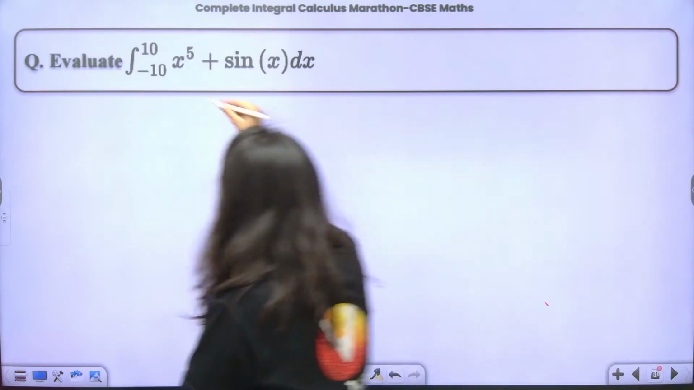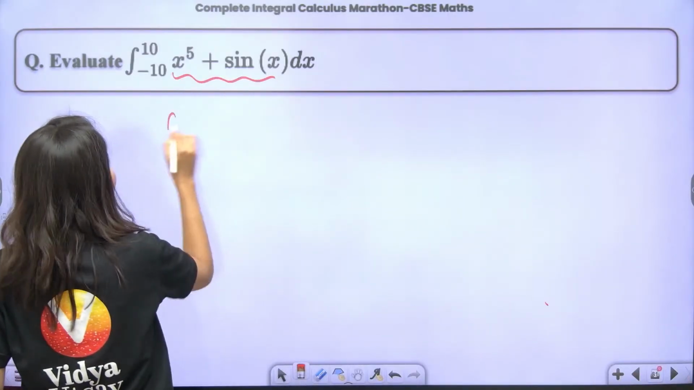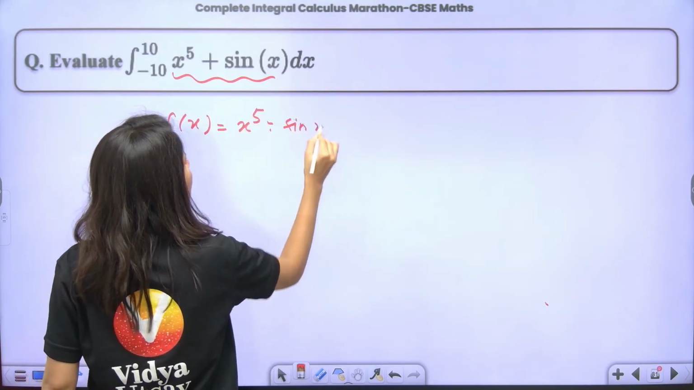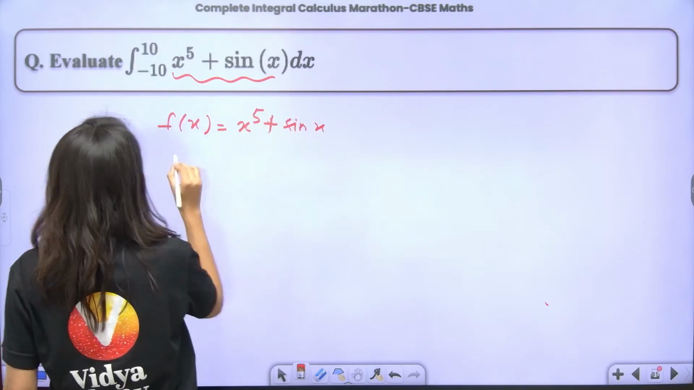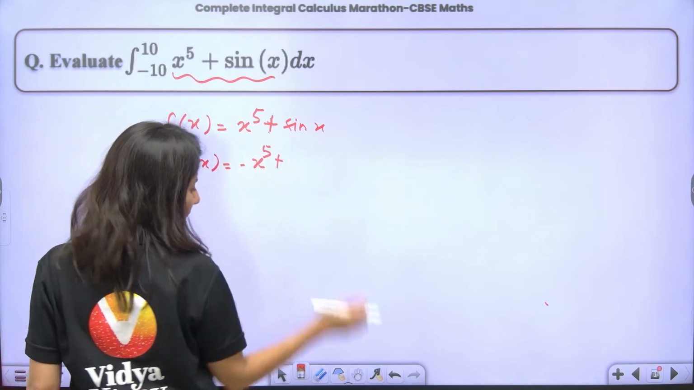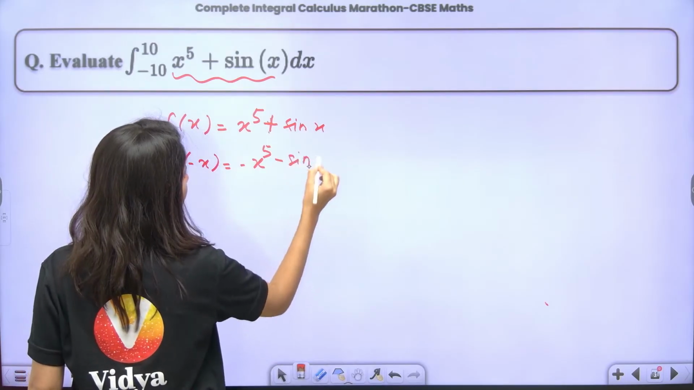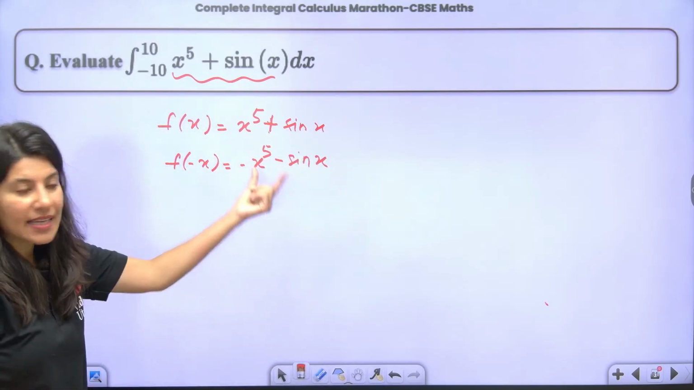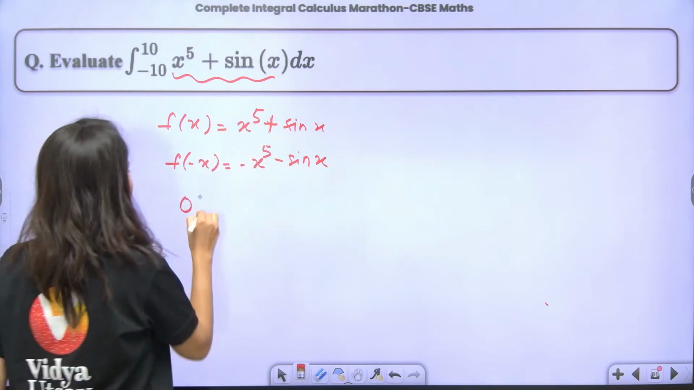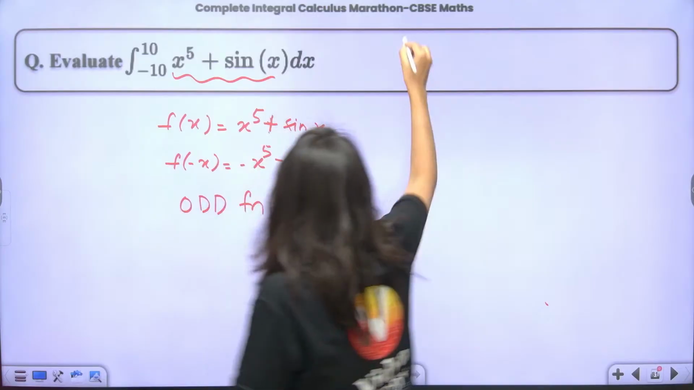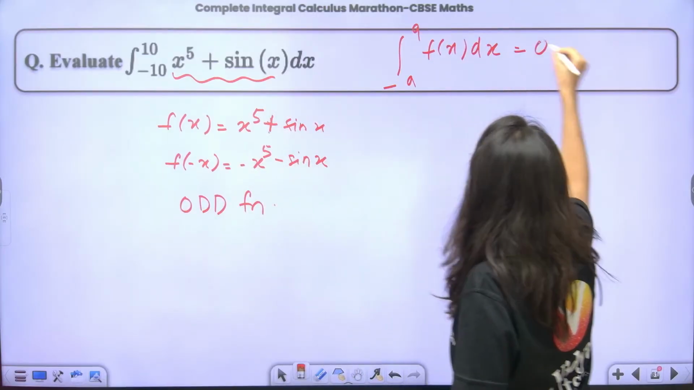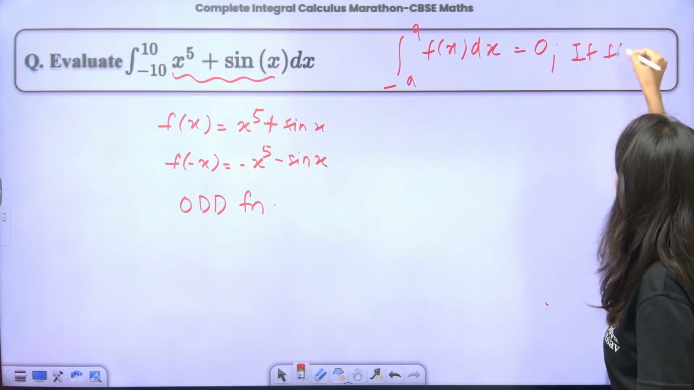Okay, so this is an odd function. Let us assume that f of x is equal to x power 5 plus sine x. F of minus x is going to be minus x power 5 minus sin x. If you replace x by minus x, you will realize the minus sign will come out. Sin of minus x is also minus sin x. So this is clearly an odd function, and the property says the integral from minus a to a of f of x dx is equal to 0 if f of x is an odd function.